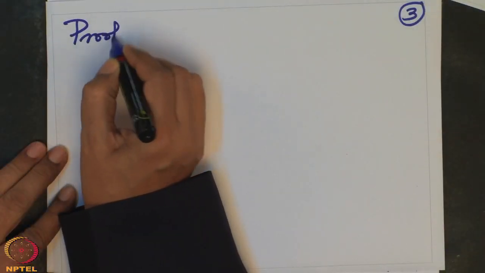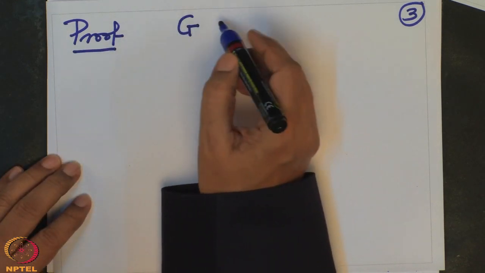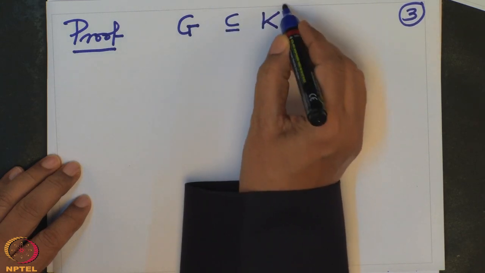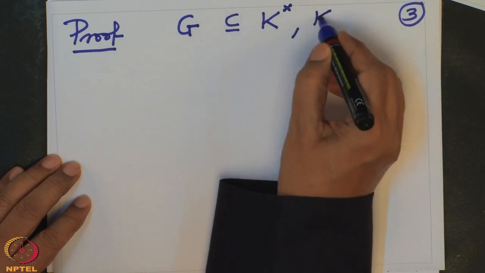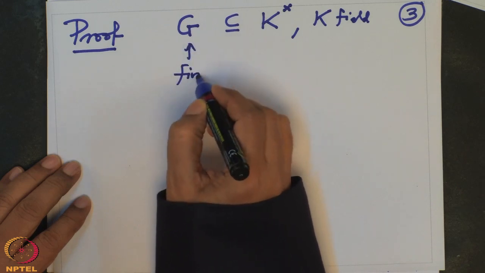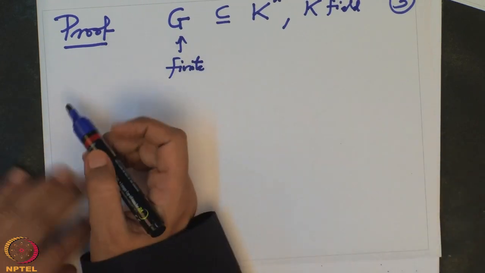Okay, now the third one. Now I want to resume the proof of what we wanted to prove. We want to prove that if G is a subgroup of K cross, K is any field, and G is finite, then G is cyclic.